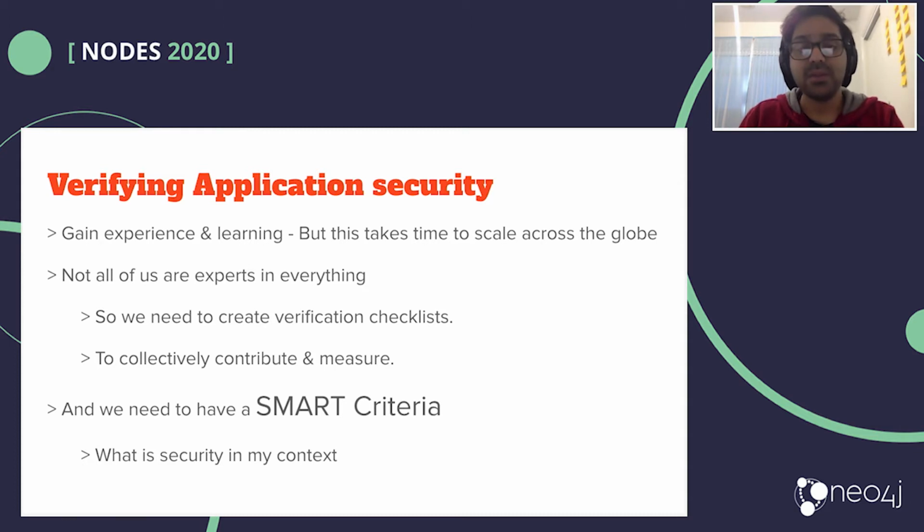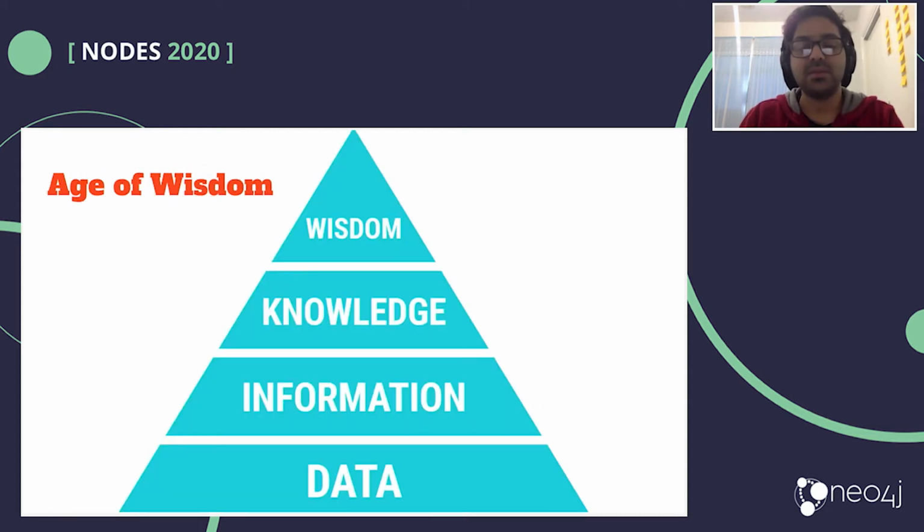And we are pretty much in the age of wisdom. Basically, we take some data, we convert that into a knowledge base, and we have to derive wisdom. And that is the idea behind the talk as well. How can you take a data source and convert it to some sort of information and then derive some knowledge? And then the ultimate goal is to convert this knowledge into wisdom.